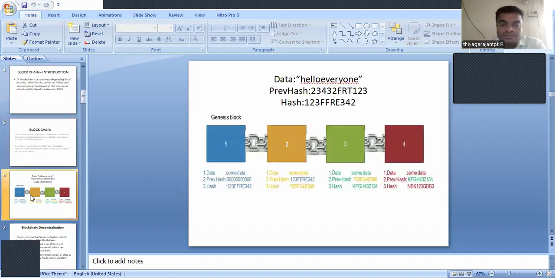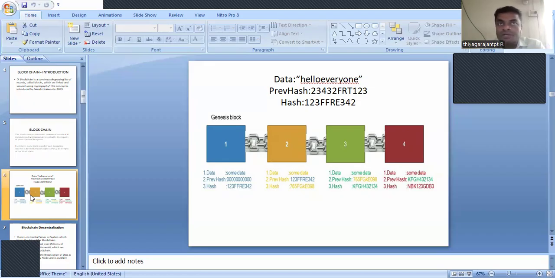So just look at the diagram. It's a simple diagrammatic representation. For example, we have data, and for every block we have a hash value, so the previous hash value and the current hash value. The data will be carried for each and every block, or record.